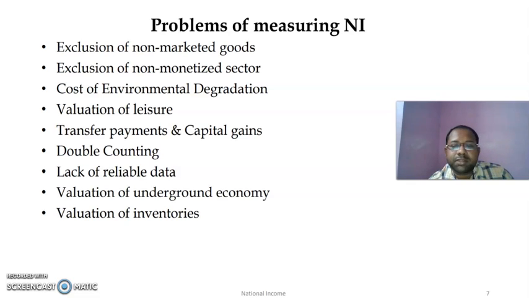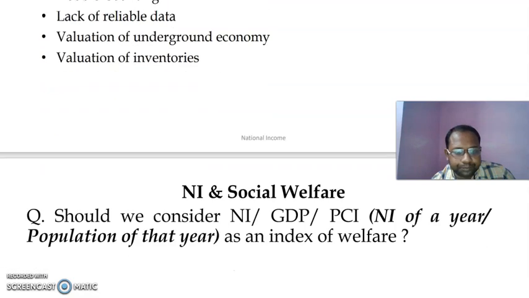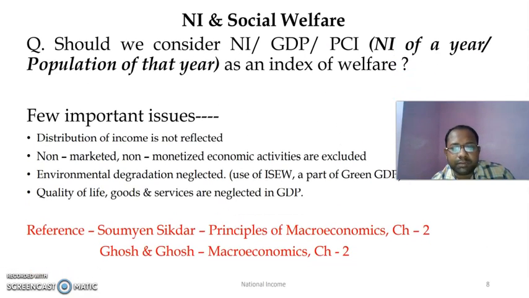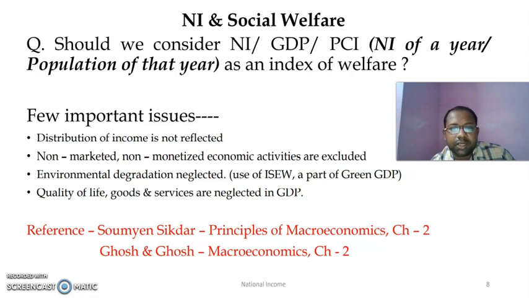Apart from these problems, there are several other problems about which you will get study material also. Now the question comes whether we should think of using national income and its related identities such as GDP, per capita income, which is expressed as national income of a certain year divided by population of that year, whether we should consider these indices as an index of welfare.